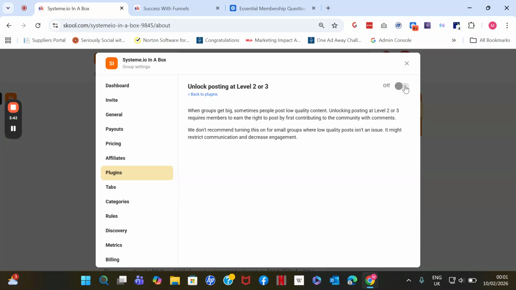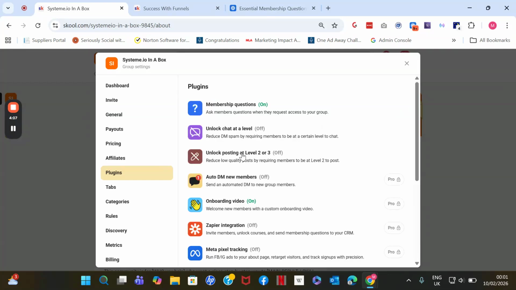So again, if you're still starting, if your community is very, very small, you don't need that. But once your community grows, it becomes very big and people are posting left and right, you can put limits on that. So these are two plugins that I wouldn't recommend you worry about right now. Your community is still small, it's still starting, so focus on getting most people inside your community, getting them to engage, getting them to participate. Then you can worry about these other two plugins.